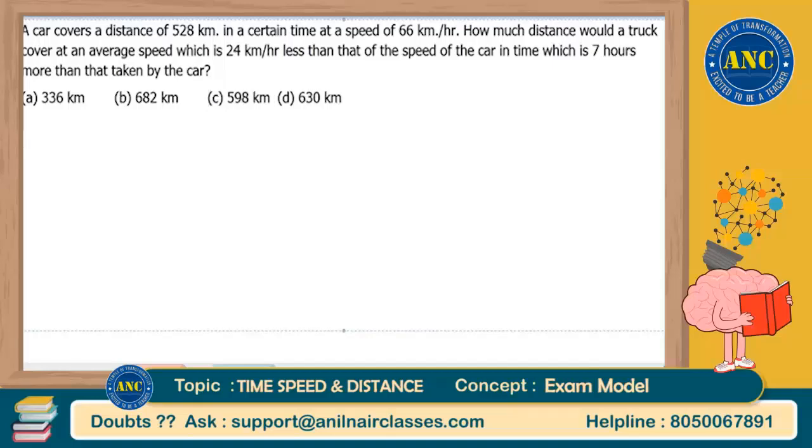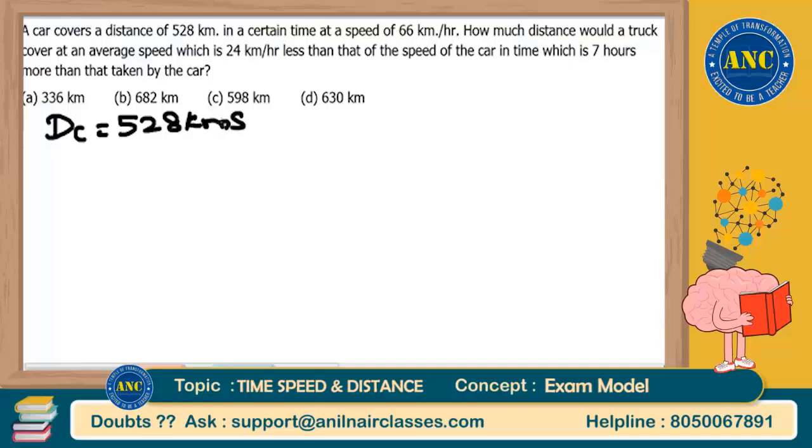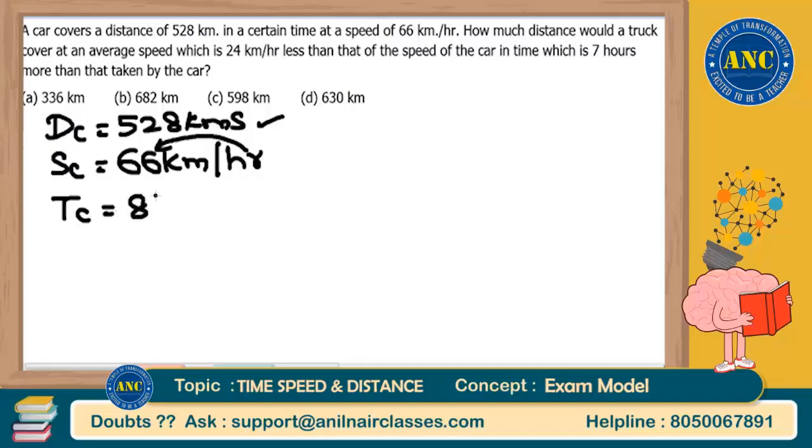Your question says, a car covers a distance of 528 kilometers in a certain time at a speed of 66 kilometers per hour. That means the distance travelled by car is given as 528 kilometers. Speed of car is given as 66 kilometers per hour. In 1 hour it will cover 66. To cover 528, time taken will be 8 hours, because 66 into 8 is 528. So the first statement is giving me the value of time taken by car.